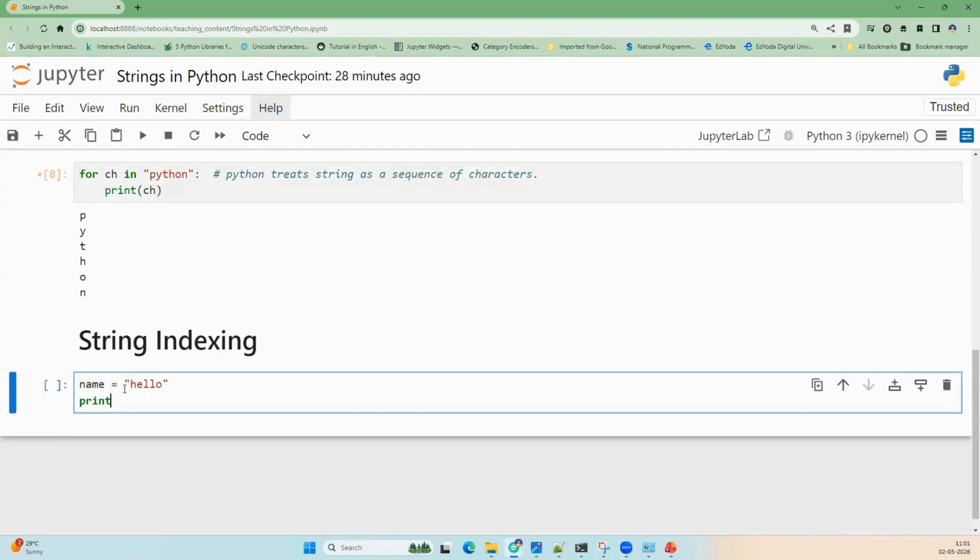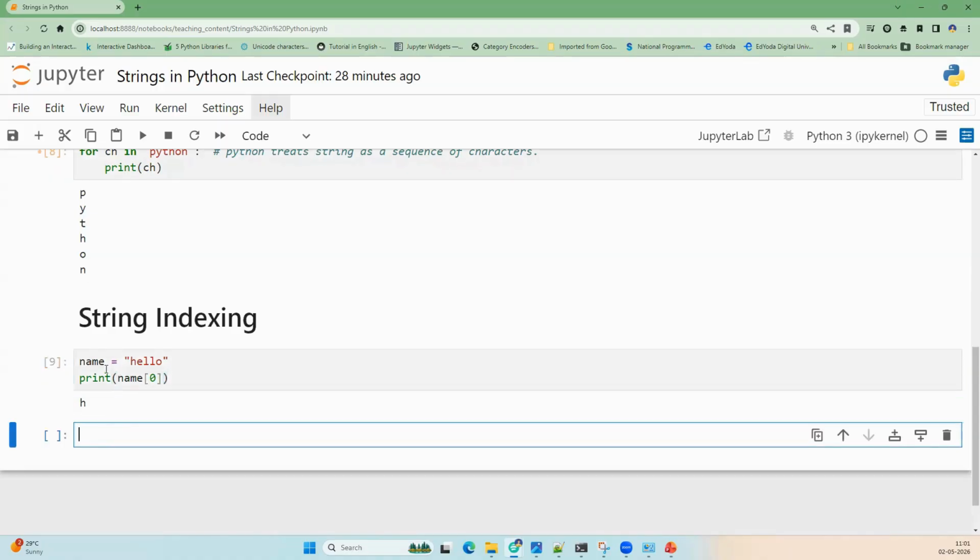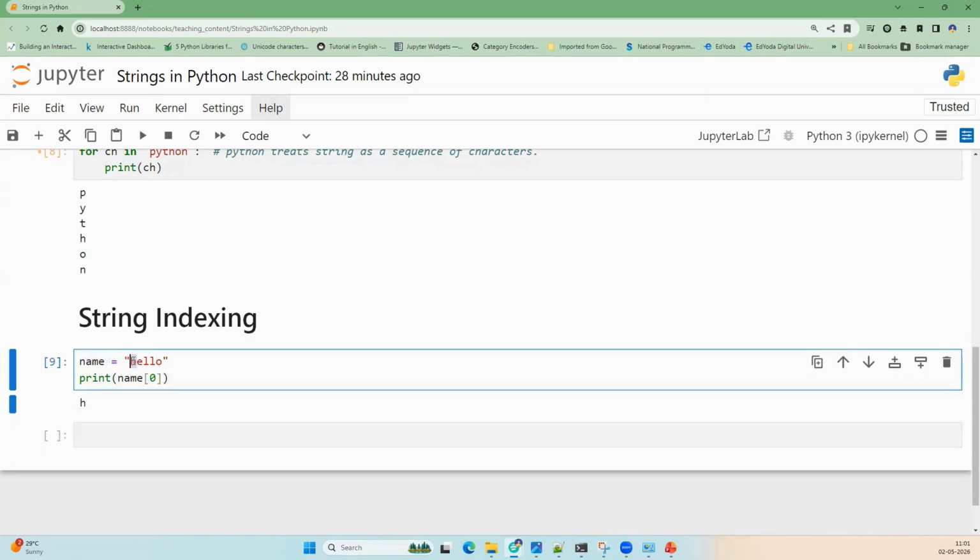If you want to access only the first character, that is, in Python terms, the 0th index position, you can do it this way: use square brackets, and within that give the index position of the character.